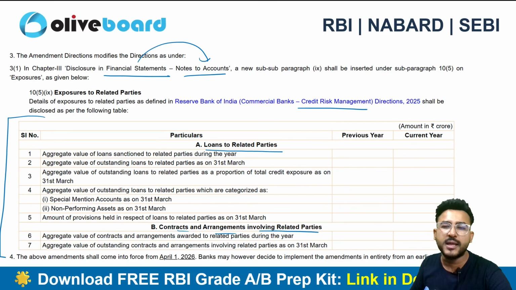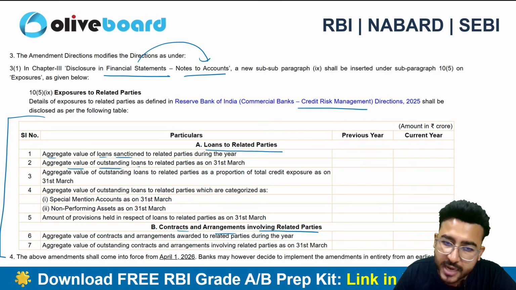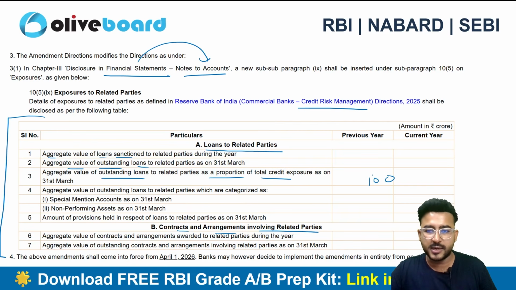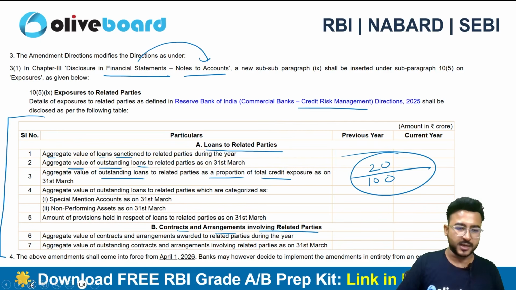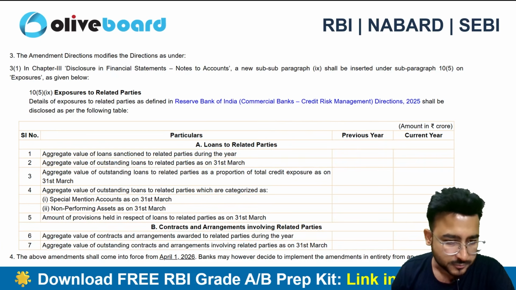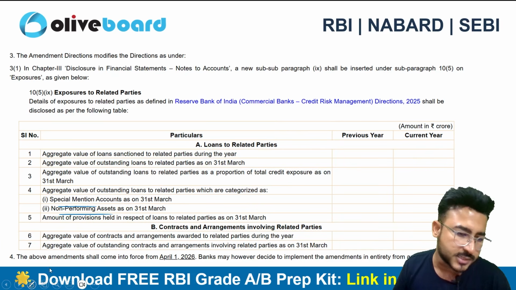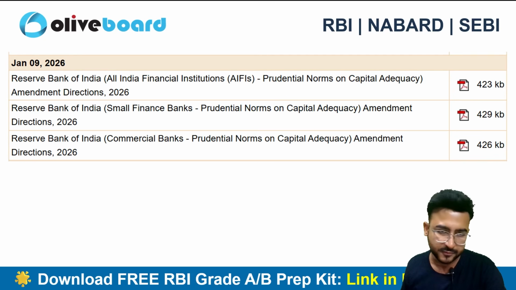You can just give it a quick reading if you are interested, like aggregate value of the loan which is sanctioned to the related party. What is the aggregate value of outstanding loan, right? Now, what is the outstanding loan as a proportion of total credit exposure? Let's suppose your total credit exposure is 100, but the loan given to the related party is 20. So you need to separately disclose that out of 100, we have given 20 to the related party, right? Special mention accounts and NPAs have to be classified separately, and this requirement is there. So it is just a disclosure requirement, not so important from your examination perspective.